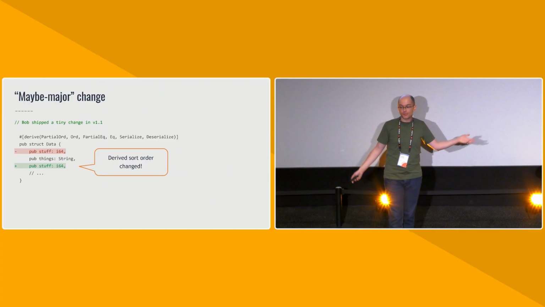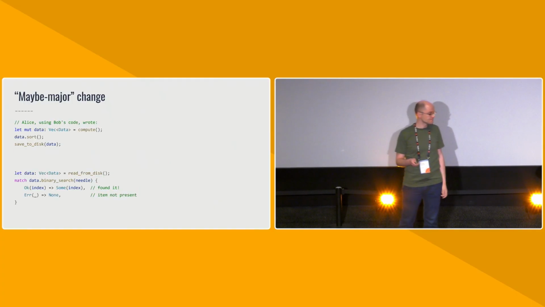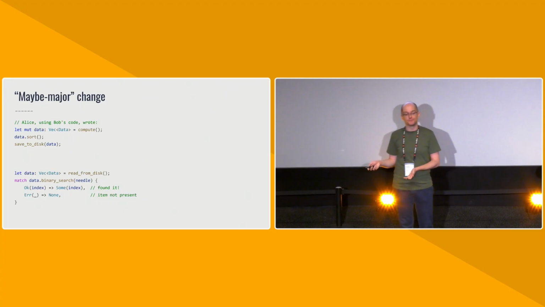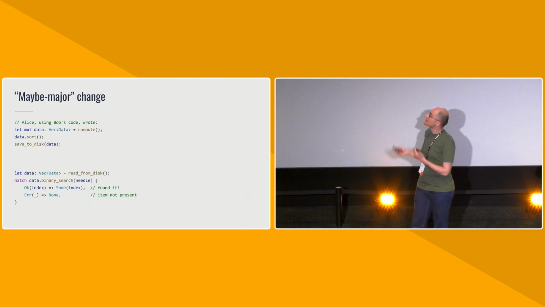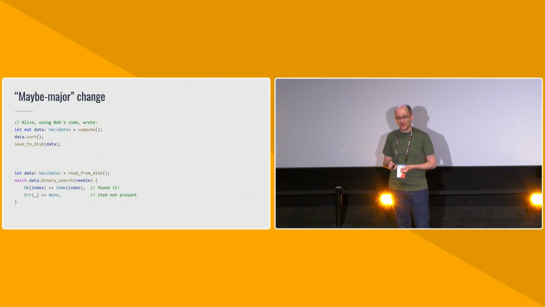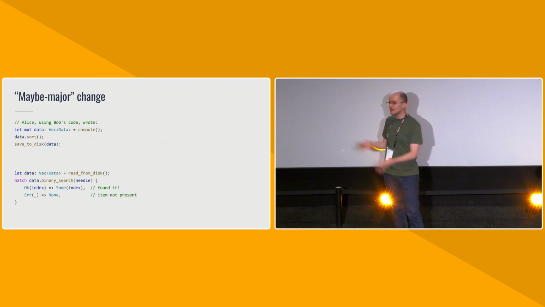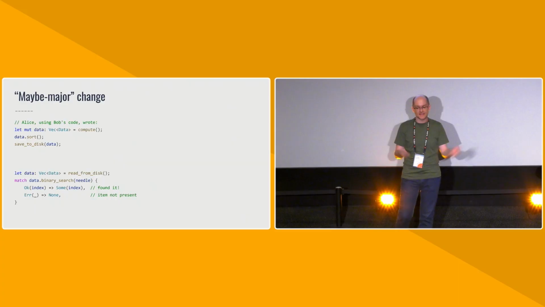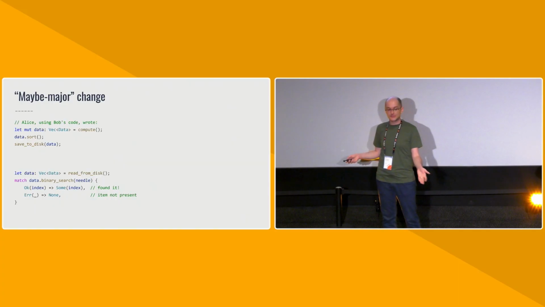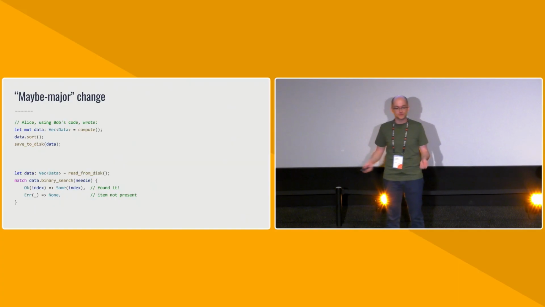Now, is that a problem? I don't know. Alice was using Bob's code. So she was generating some vector of data types, and she was sorting that vector and just persisting it to disk. And then later in the application, maybe loads it from disk and then does a binary search over it. It was sorted when we saved it to disk, so binary search should be fine.